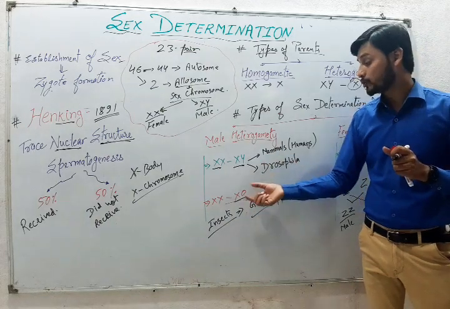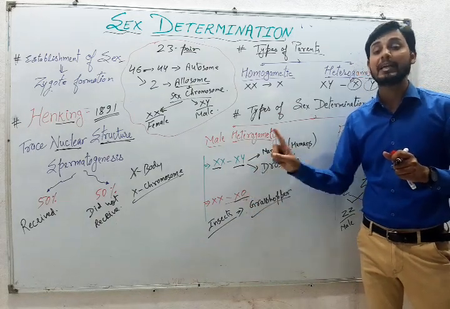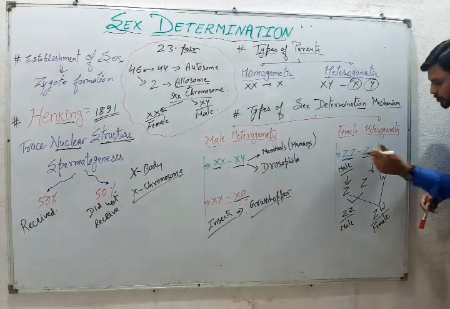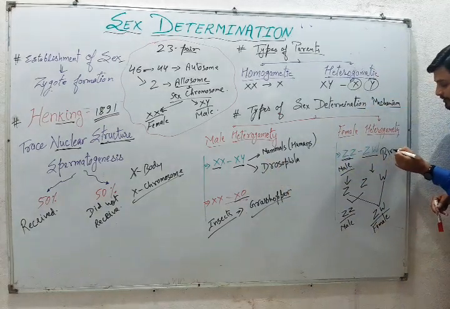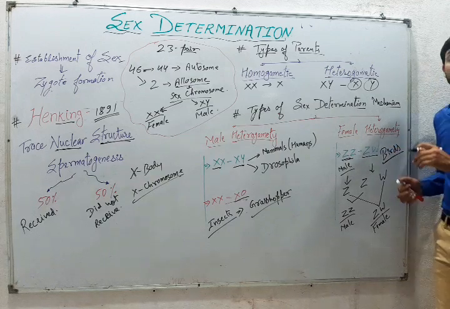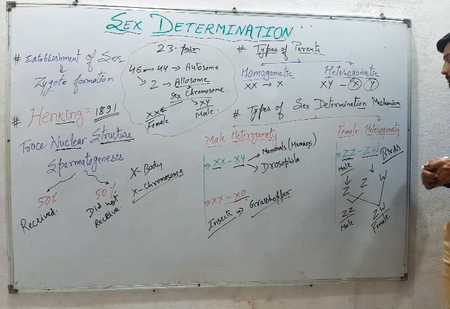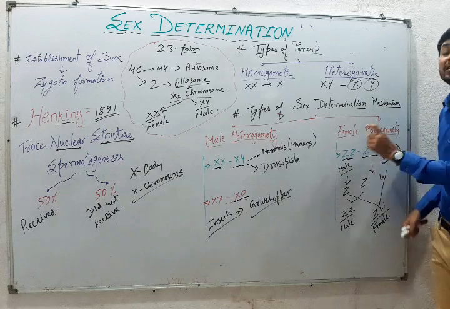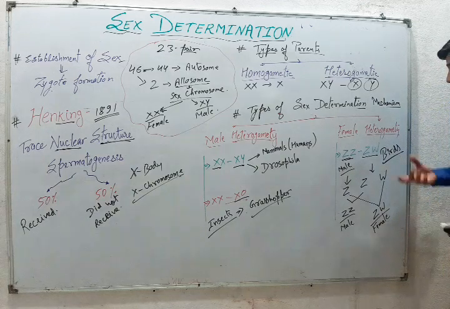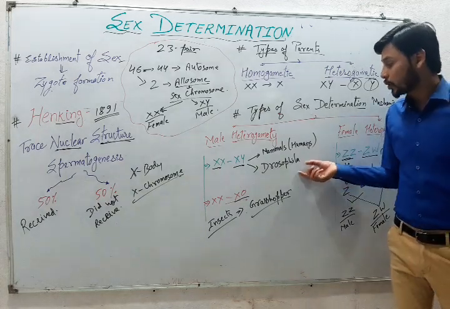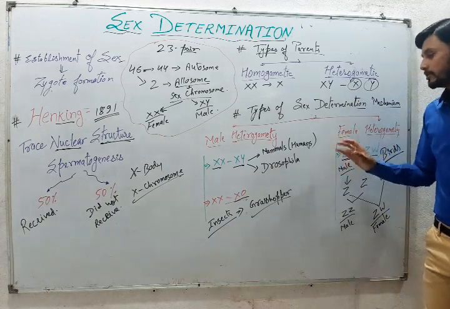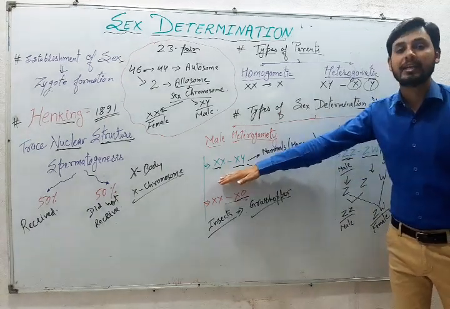Please make sure this is important. In both the cases, the male is heterogametic. Whereas in the other case, the most common example is birds. Birds are the most important example, showing the ZZ-ZW type of sex determination. So make sure you remember the examples: birds, grasshopper, Drosophila and humans, and their sex determination.